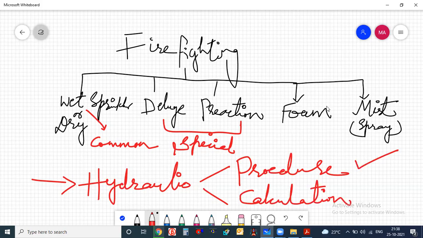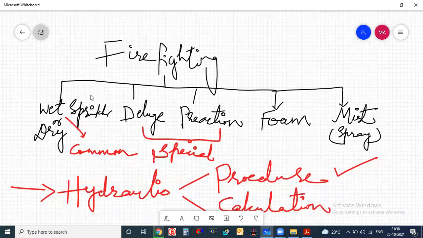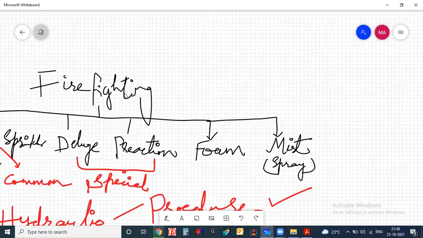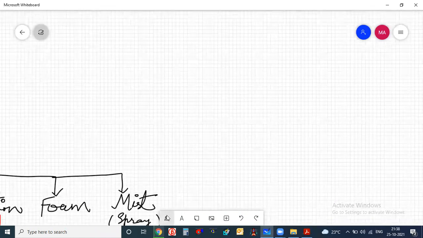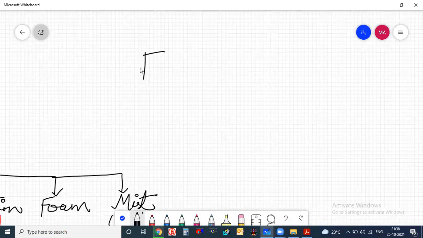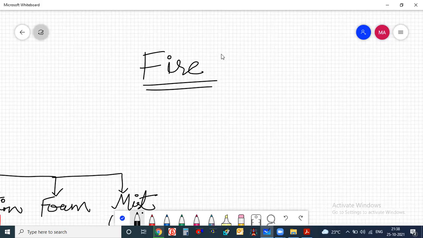I was just telling you about the sprinkler system, but in our class we will start with the very basic things first. Like what is fire, why fire is important, those things we are going to start with. Basically, 10 to 15 years back, the fire or firefighting system was restricted to fire extinguishers only. Hardly did we know about the sprinkler system or the hydrant system, because the buildings that were designed previously would have only fire extinguishers.